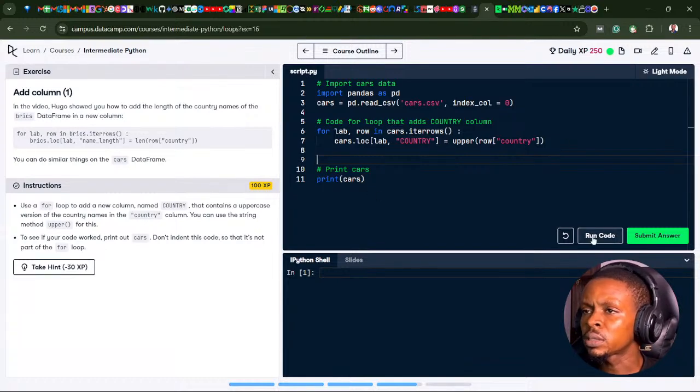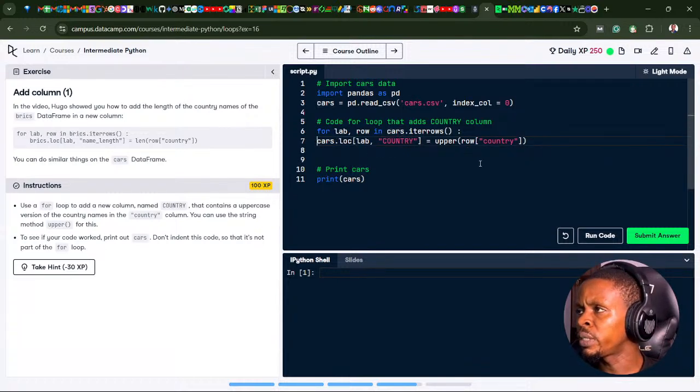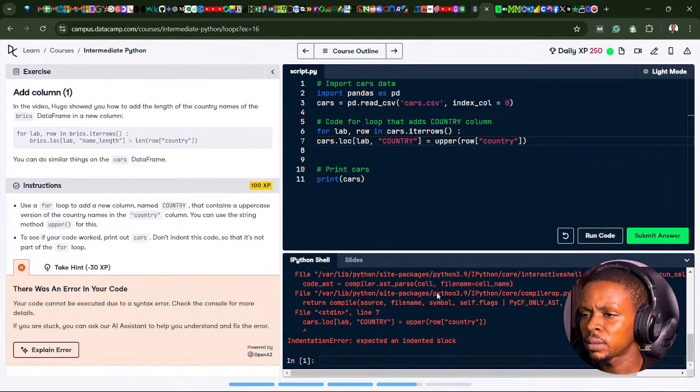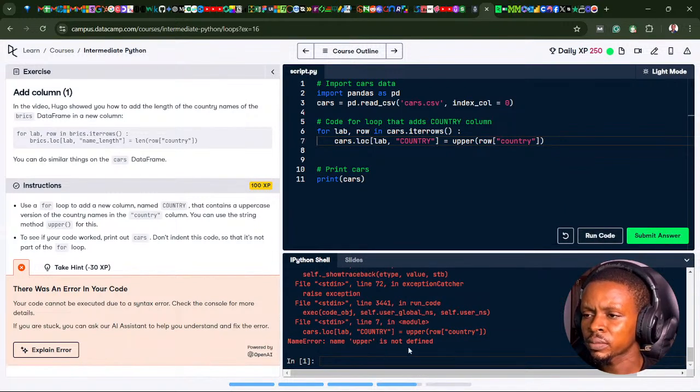Then we print cars. Let's see. We don't want to indent this. To see if your code works, print out cars. Don't indent this code so that it is not part of the for loop. Okay, we should not indent this. Is this still going to work if you don't indent it? Let's see. Oh, so we're going to indent it. Okay, let's run the code again.